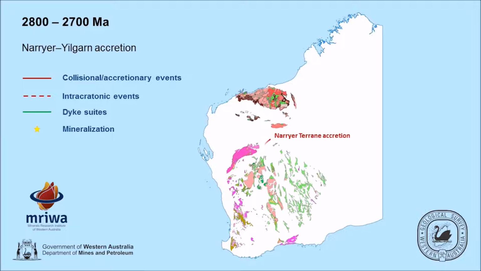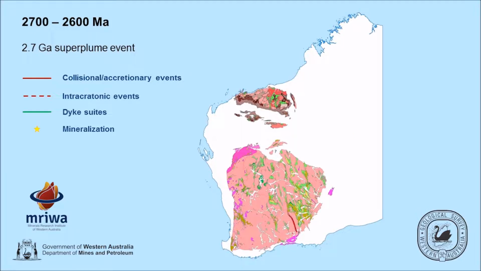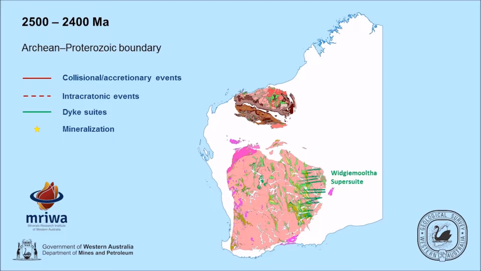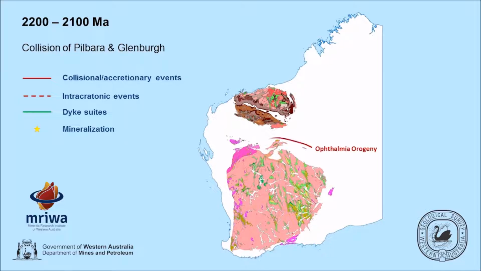Between 2.8 and 2.7 billion years ago, the Narryer terrane is accreted to the Yilgarn Craton, followed by the formation of vast nickel sulfide and orogenic gold mineral systems upon which the state's early mineral wealth was built. At about 2.5 billion years ago, banded iron formations are deposited in the Pilbara, followed by their subsequent deformation during the Ophthalmia orogeny to provide the essential ingredients for the iron mineral systems that have underpinned the state's most recent